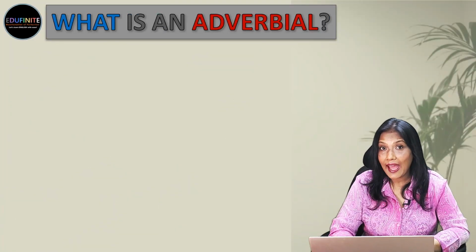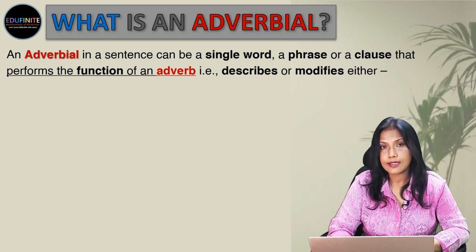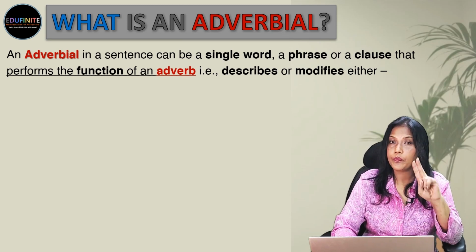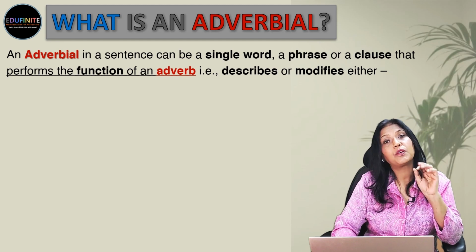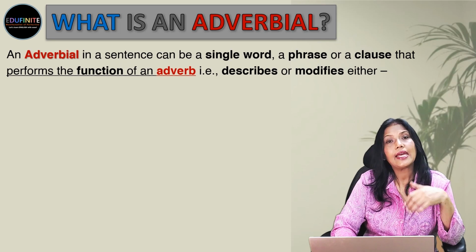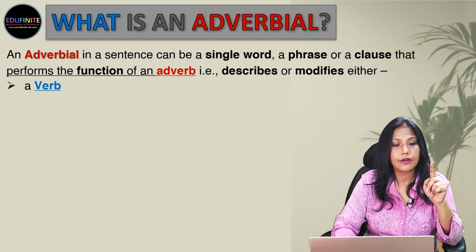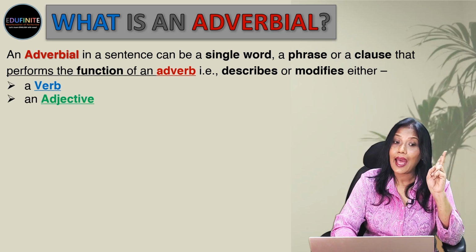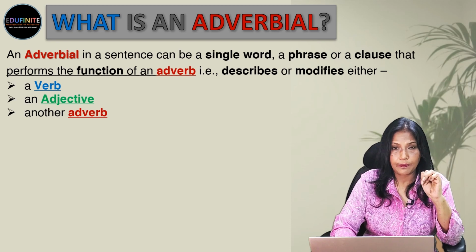Now, what is an adverbial? Well, an adverbial in a sentence can be a word, a phrase, or a clause that performs the function of an adverb. That means it describes or modifies either a verb, an adjective, or another adverb.